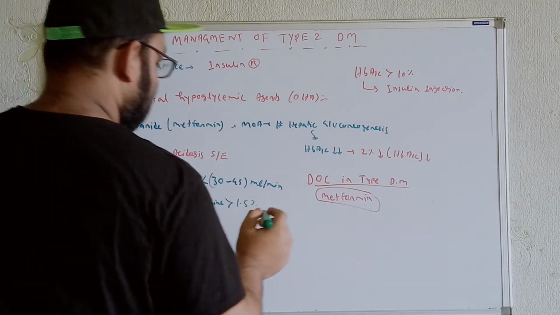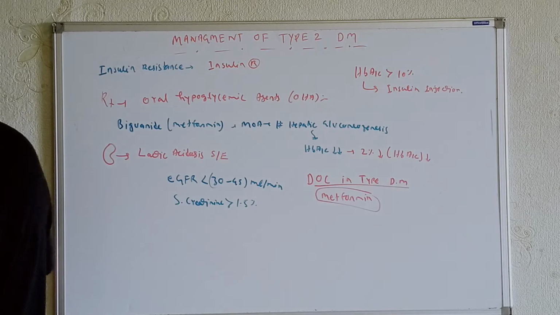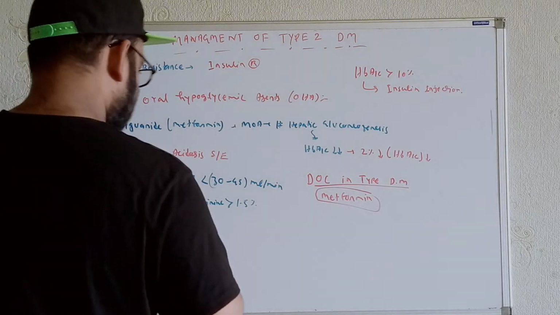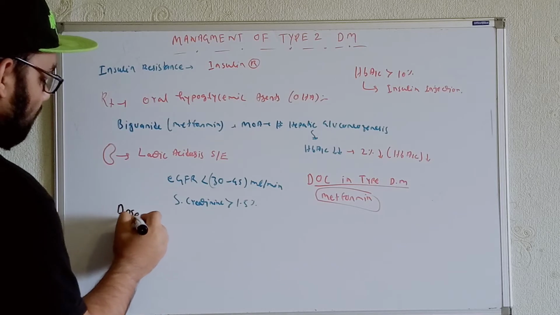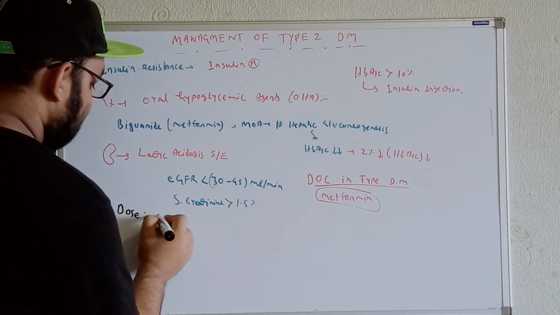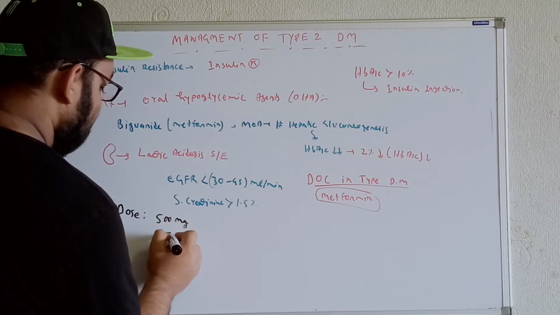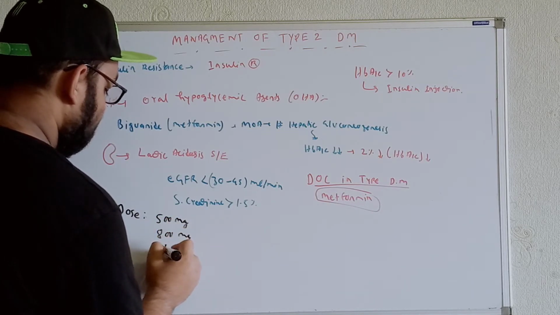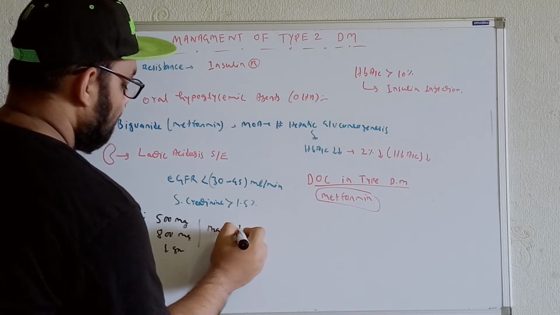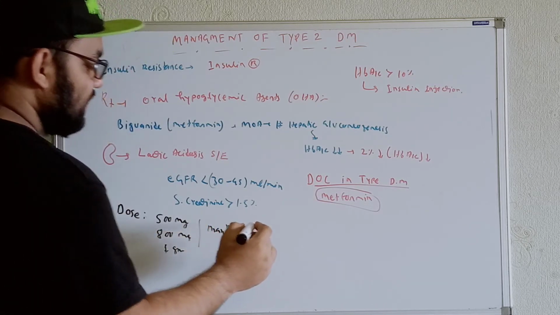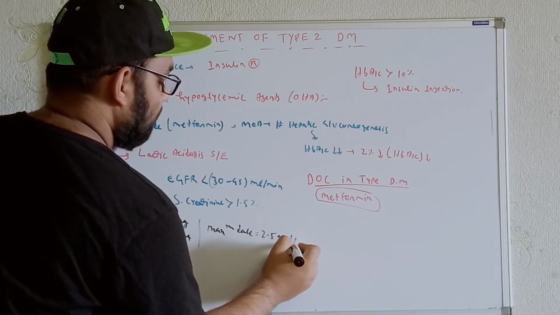Let's use this one. For the metformin, we can use a dose of 500 milligram, 800 milligram, or 1 gram. But the maximum dose we can have over here is around 2.5 gram per day, not more than that.